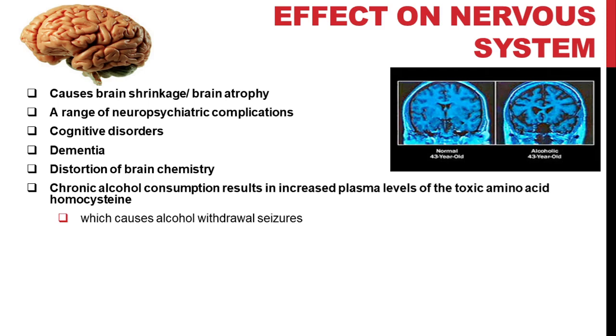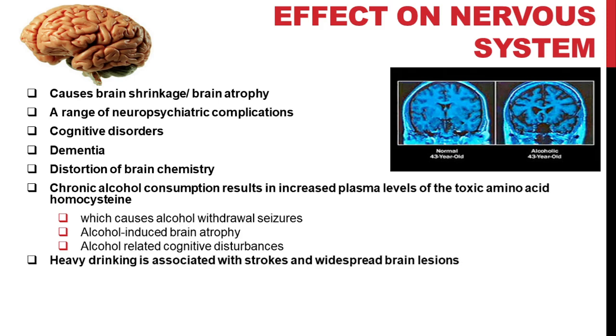If an alcoholic person is not getting alcohol, his body will show certain withdrawal seizures, and it is because of the presence of homocysteine produced earlier as a result of his chronic alcohol consumption. The alcohol related brain atrophy and cognitive disturbances also occur due to increased levels of homocysteine. Then, as I told earlier, heavy drinking can cause stroke because of the deposition of cholesterol in the blood vessels supplying the brain. Because of the shortage of blood supply, the brain tissues show degeneration or lesions.